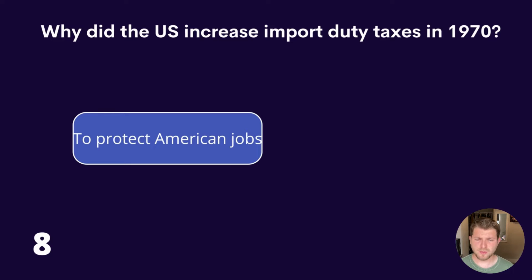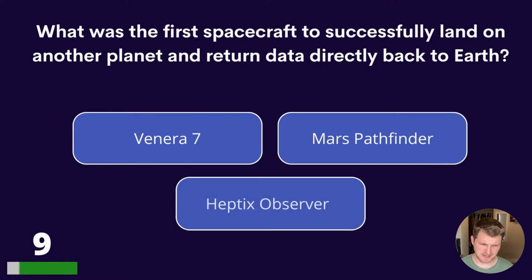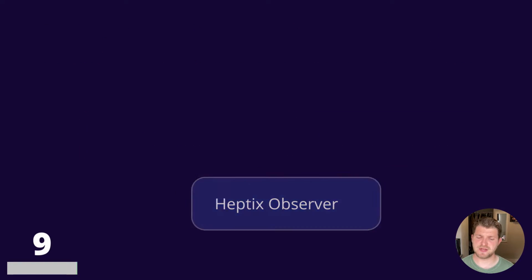Question 9. What was the first spacecraft to successfully land on another planet and return data directly back to Earth? Venera 7, Mars Pathfinder, or Heptix Observer? And the answer is Venera 7.